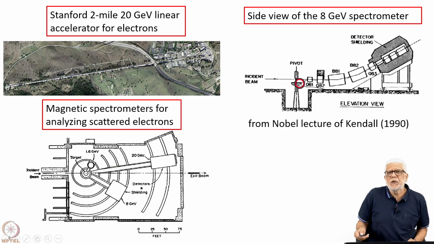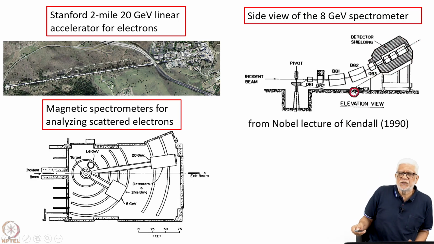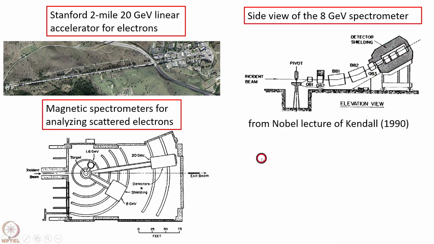This is the incident beam on a target, and then this is focused with quadrupoles, and then there are bending magnets which take it up into a detector, of course, which has a heavy shielding to shield it from cosmic rays. So this is the so-called elevation view of this spectrometer.